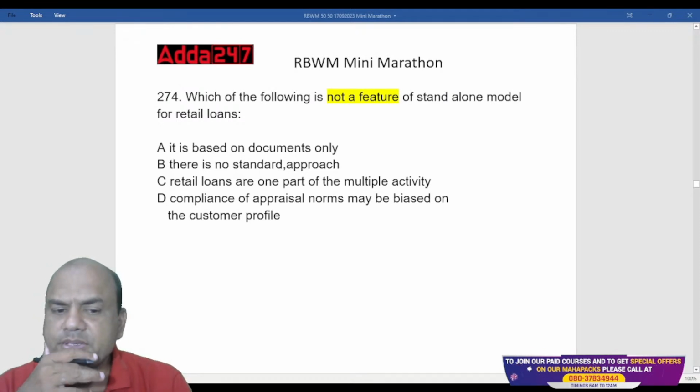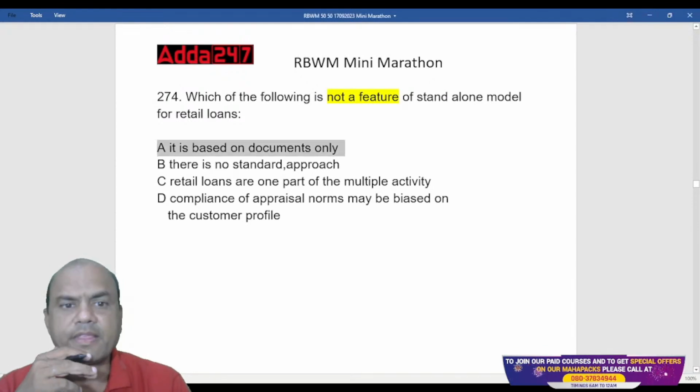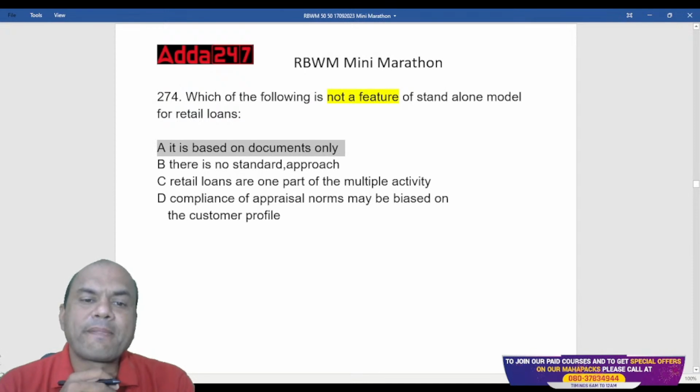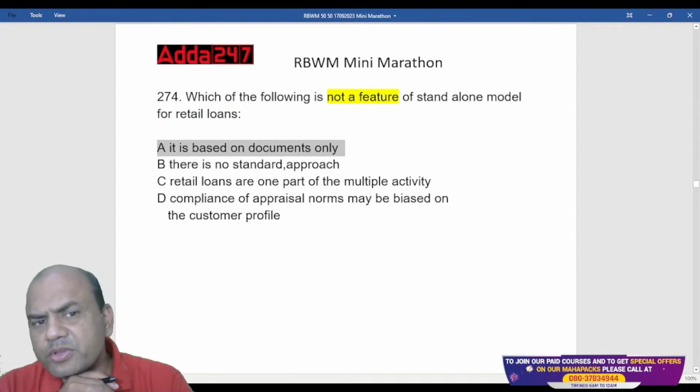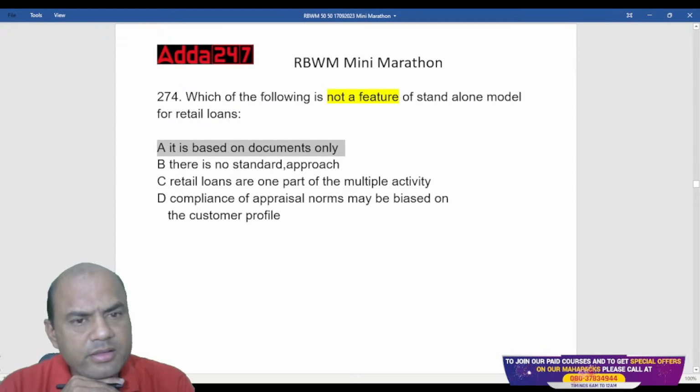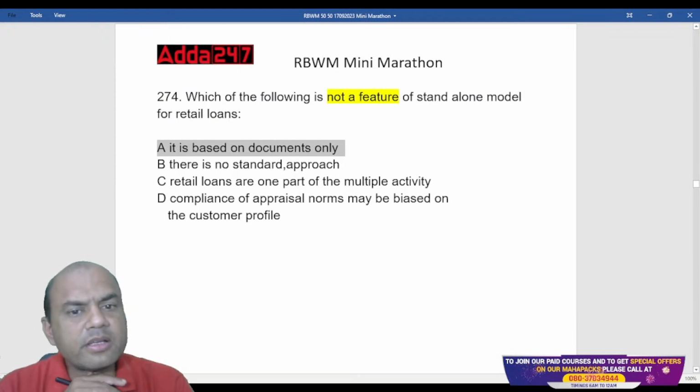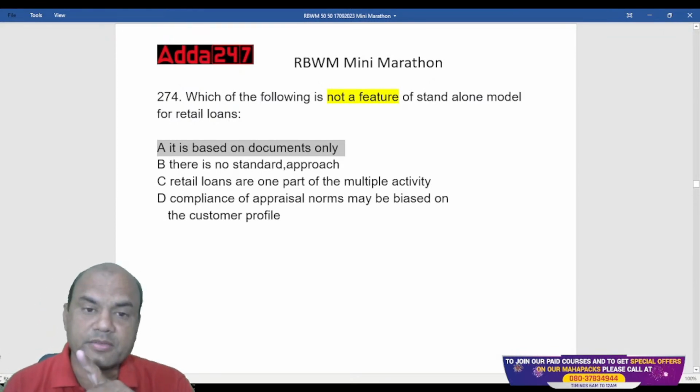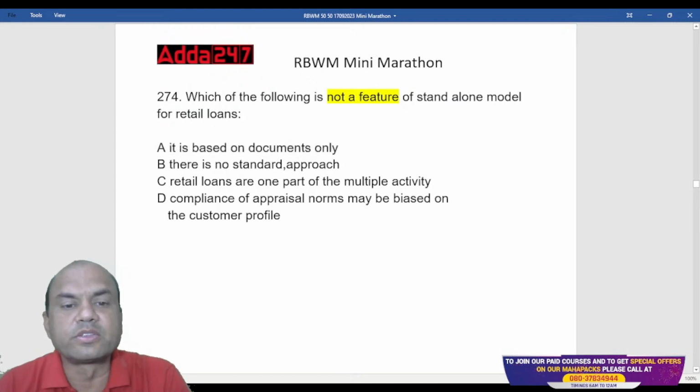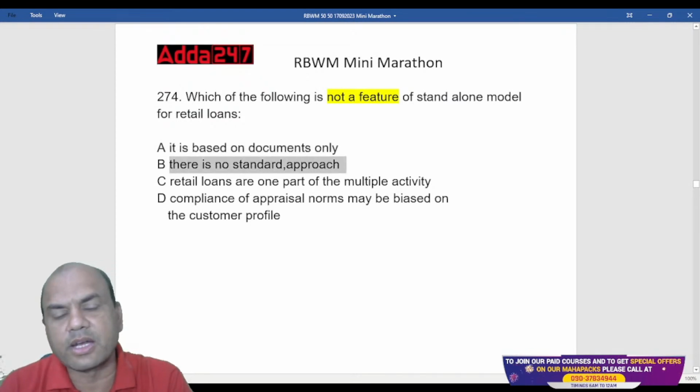What do you think is the feature? It is based on documents only. Okay, think of A again. It is based on documents only. Not a feature. Now look at this. There is no standard approach. That is not the right answer because there is a standard approach.